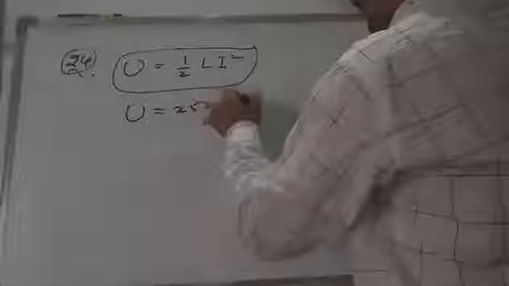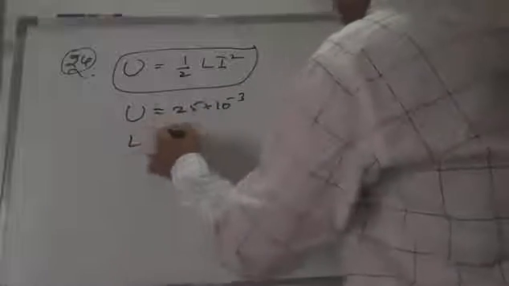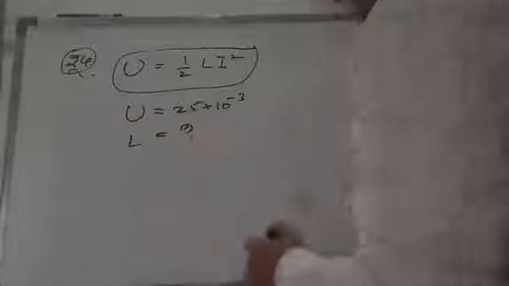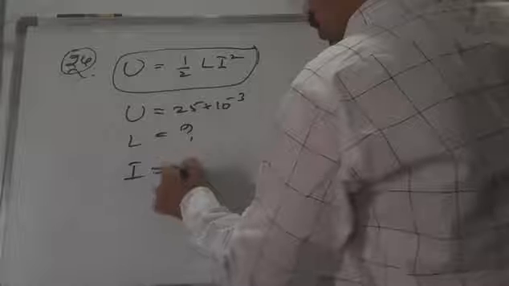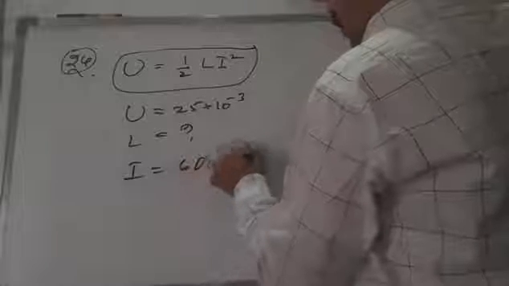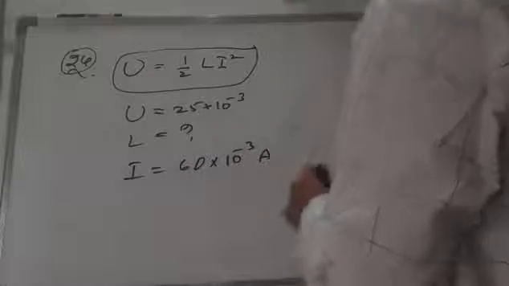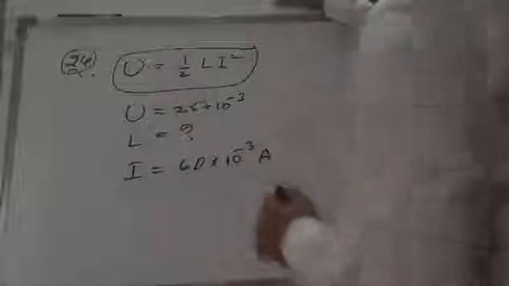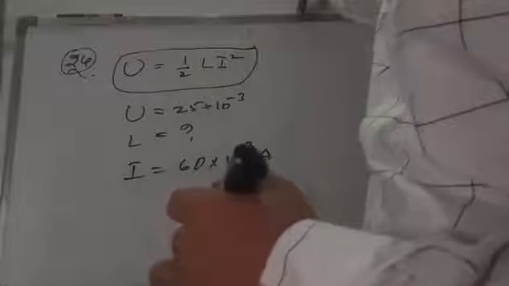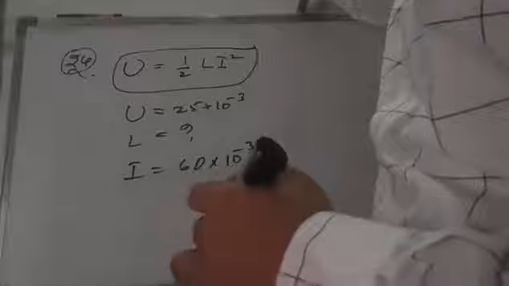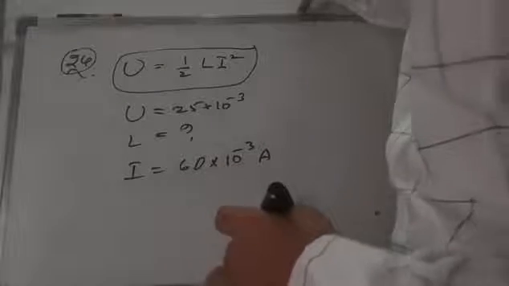So U is equal to 25 into 10 to the power of minus 3. We have to find L, and the current is given as 60 milliamps, so i is equal to 60 into 10 to the power of minus 3 amperes.